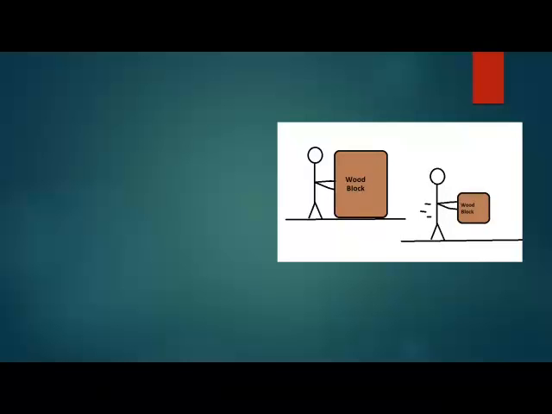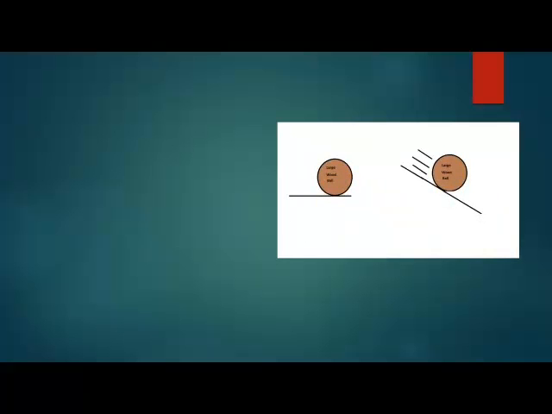So, the more massive an object is, the greater its ability to resist movement. A more massive object resists changes in its motion more than a less massive object. The more mass an object has, the better is its ability to resist changes in motion. An object at rest will attempt to remain at rest, while an object in motion will remain in that constant state of motion until acted upon by an outside force.